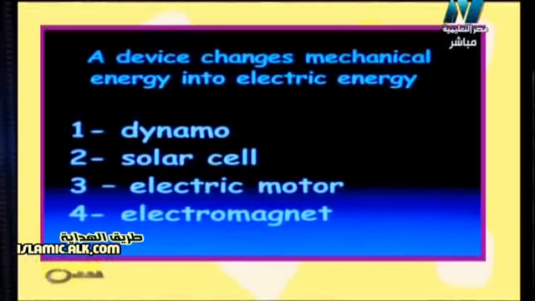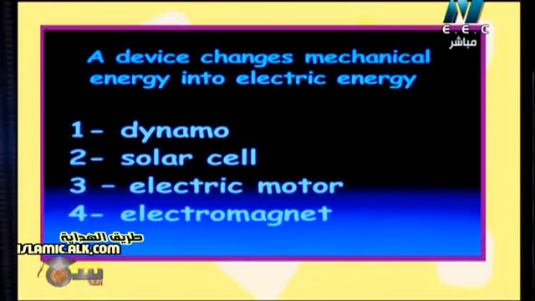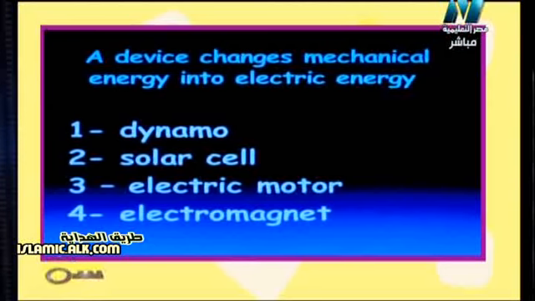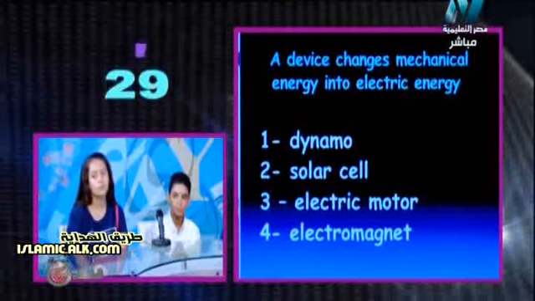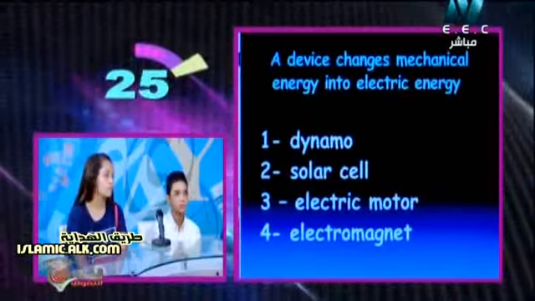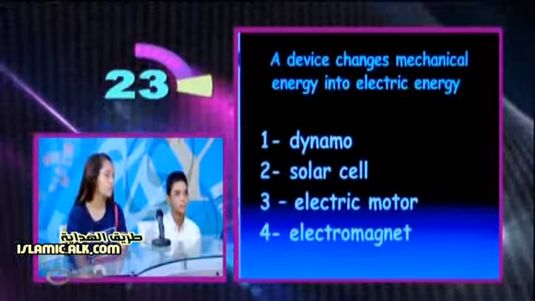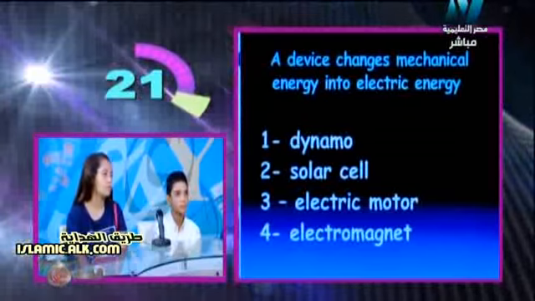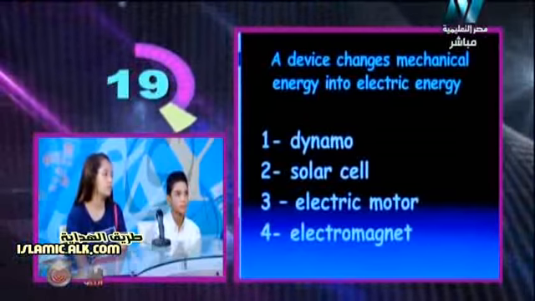Dynamo is a generator. Solar cell, electric motor, electromagnet. Which device changes mechanical energy, or kinetic energy, into electric energy? Dynamo, the electric generator. Solar cell, electric motor, electromagnet.